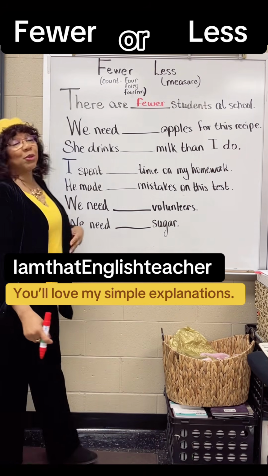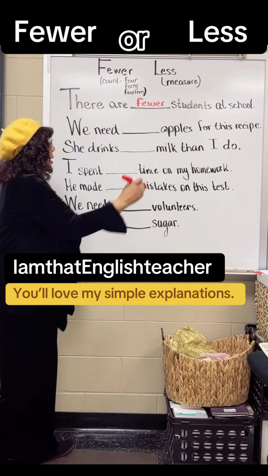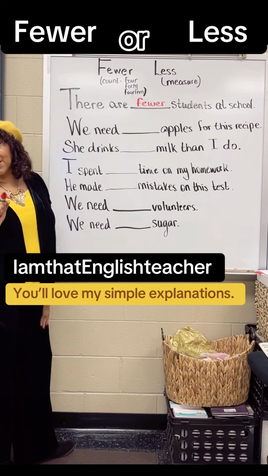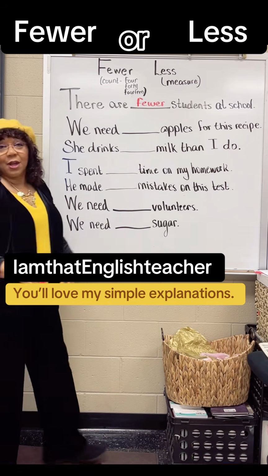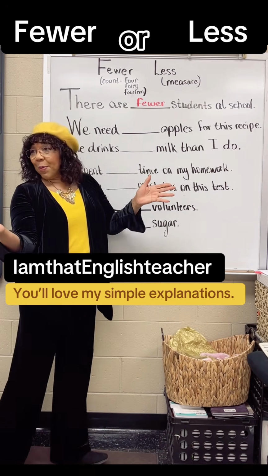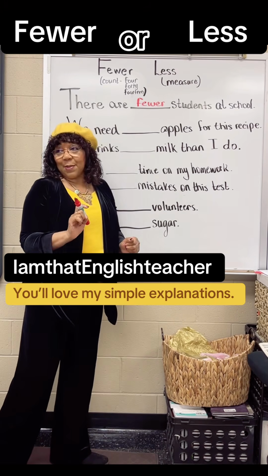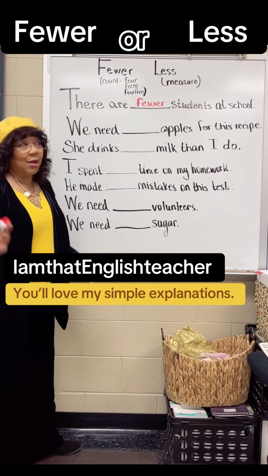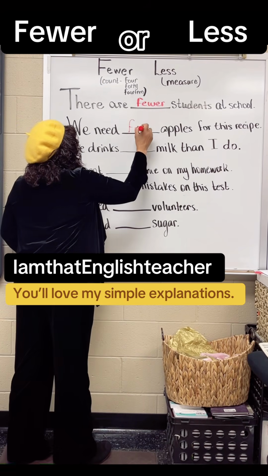We need blank apples for this recipe. Less. Why is it less? Because you can measure it. Measure the apples? Huh? We can count the apples. For apple pie, I use 6 medium-sized apples, but for apple tarts, I use 4. So we can count them, right? Fewer. So it's fewer. Okay. You see where I'm going now?